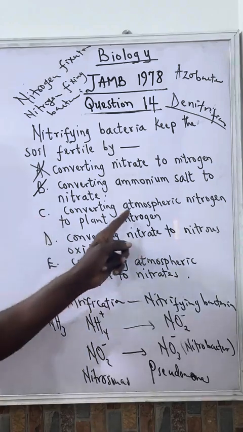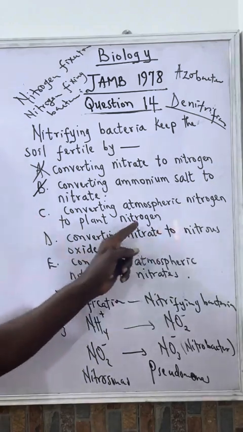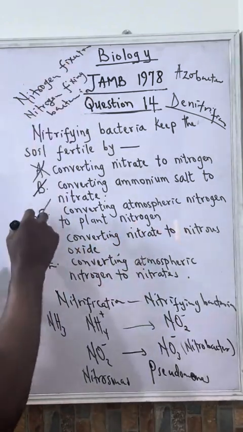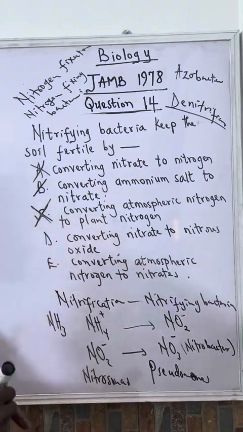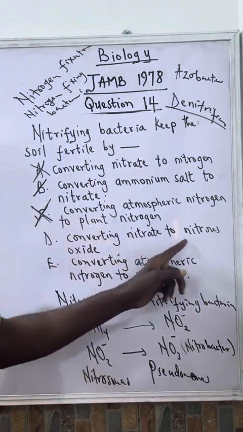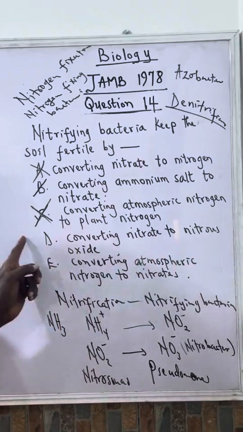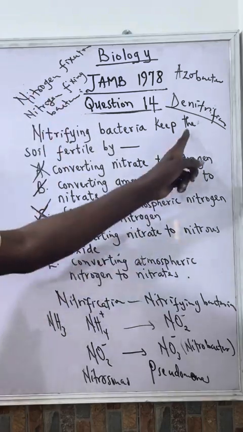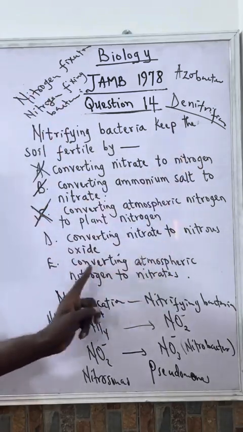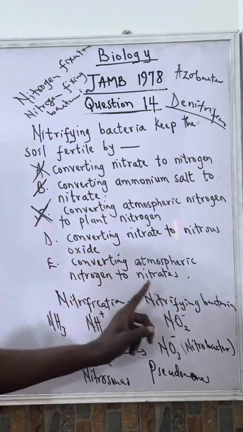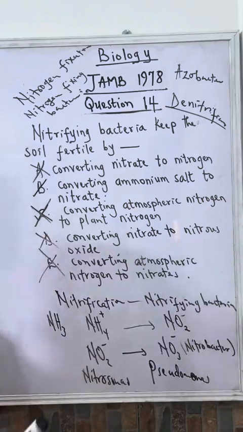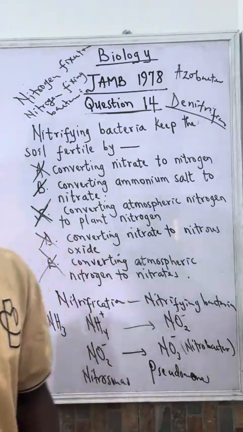So let's see option C, converting atmospheric nitrogen to plant nitrogen. This is what I explained here. That's nitrogen fixation, so this can also not be the answer. Converting nitrate to nitrous oxide, this one also is denitrification, like I said. Converting atmospheric nitrogen to nitrate, this one too is nitrogen fixation. So all these cannot be the answer. The best answer is option B. Thank you.